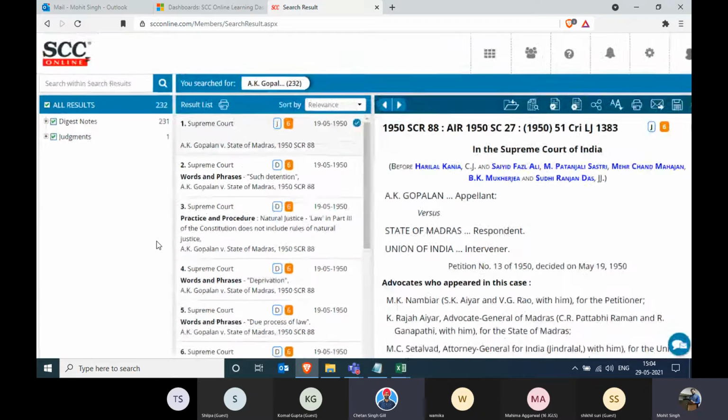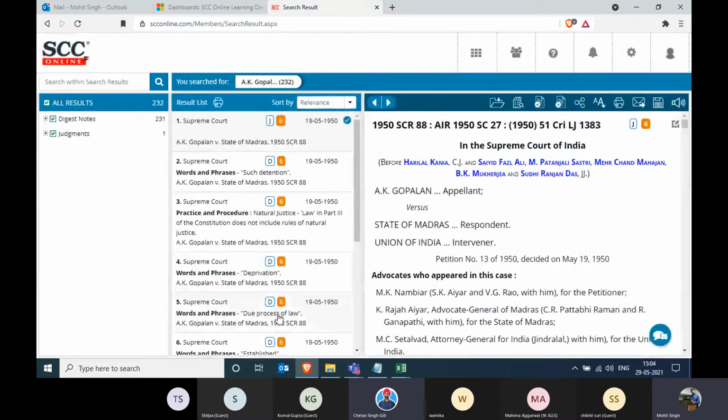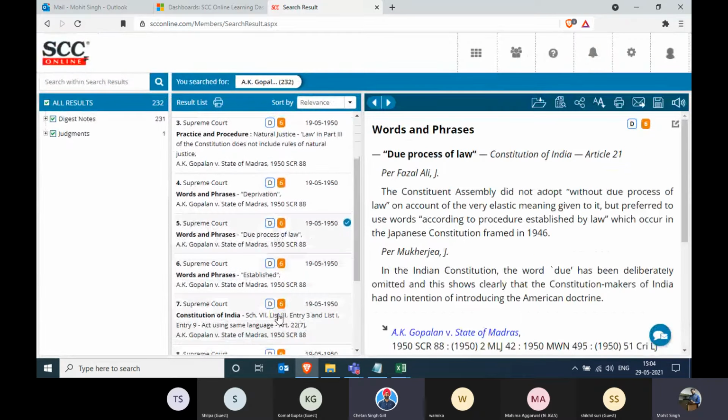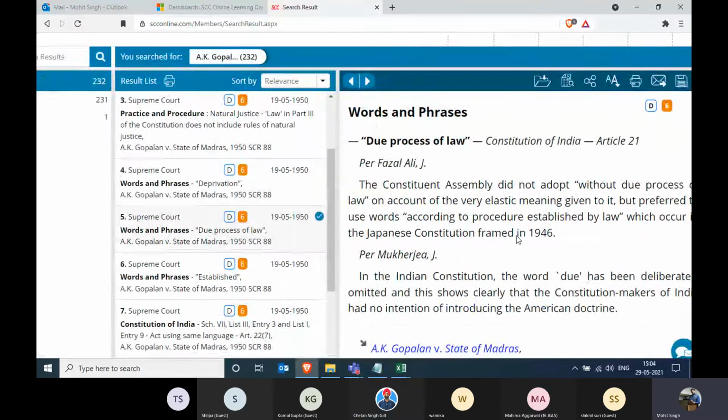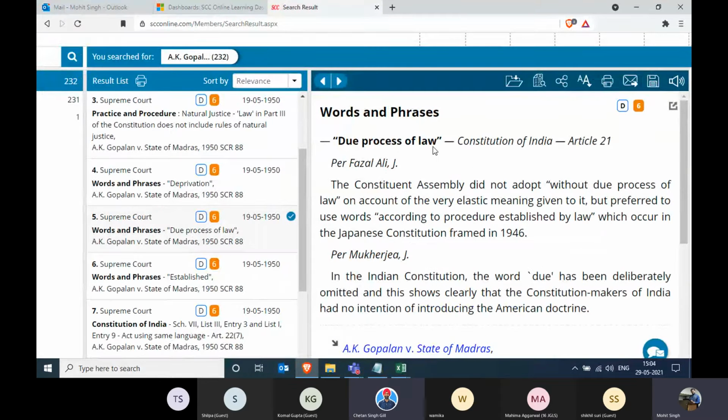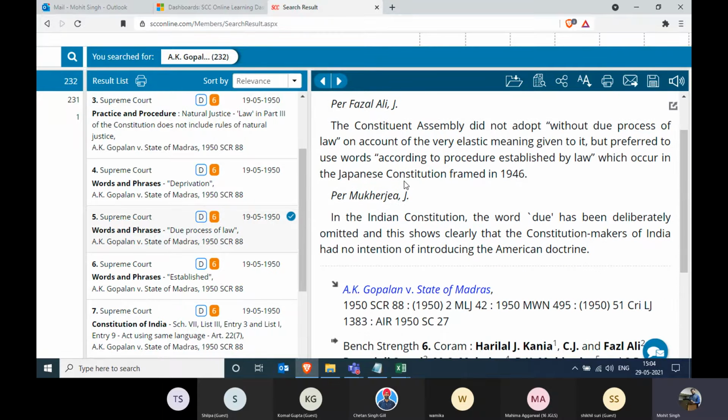Mohit, can you open one digest note over here and we can have a look at that? So this is a definition of a word, that is due process of law, which was discussed in A.K. Gopalan. On this, there were two definitions provided, one from Justice Fazl Ali, as you can see over here, and one provided by Justice Mukherjea. Definition would not be the right word, but their opinions are given over here. Opinion, absolutely. Yeah, thank you.